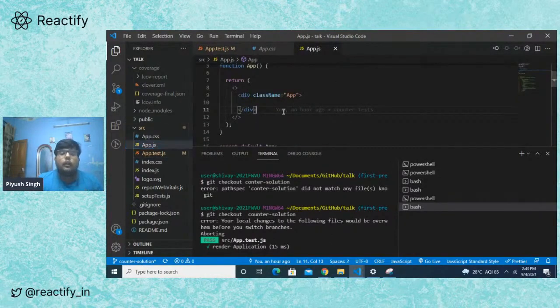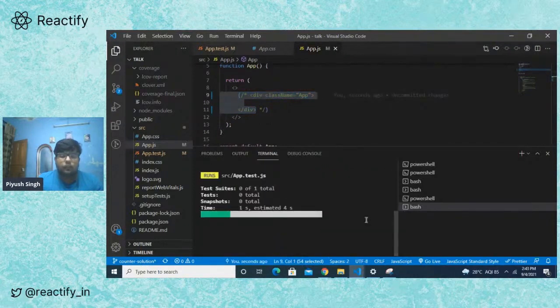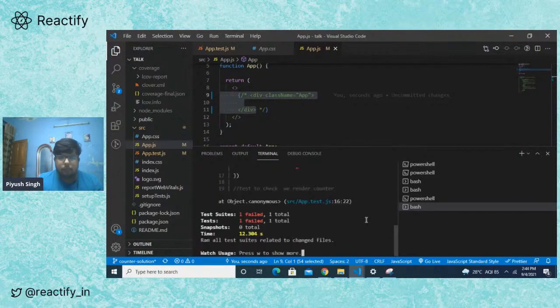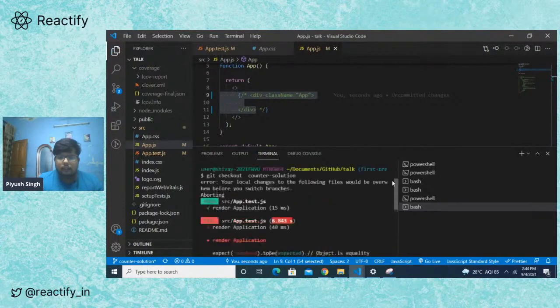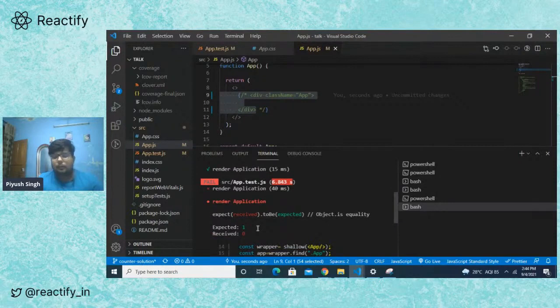Okay, so currently I have a component app. Let's just run it once again. As you can see, the test fails, and it will tell you exactly what it expected to be true, and what it currently got.